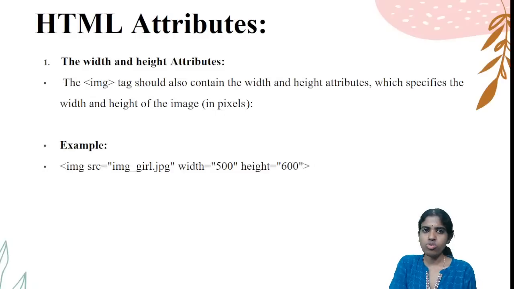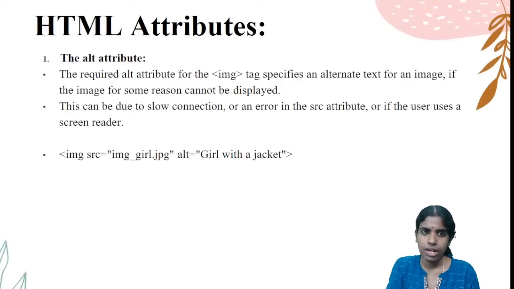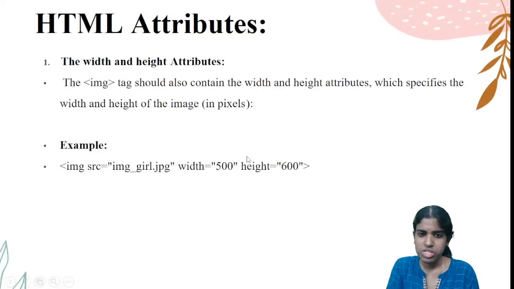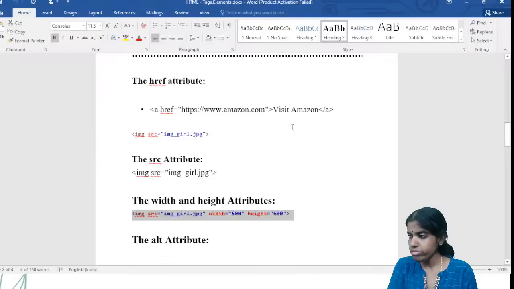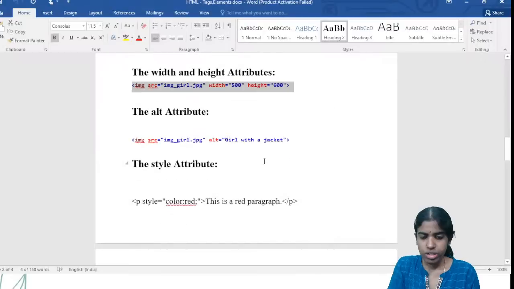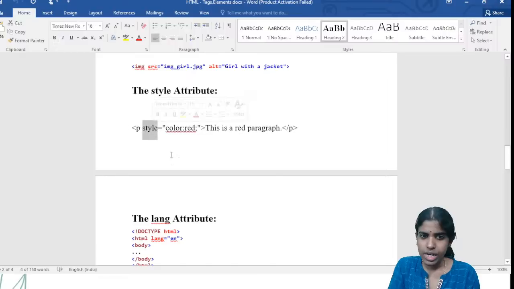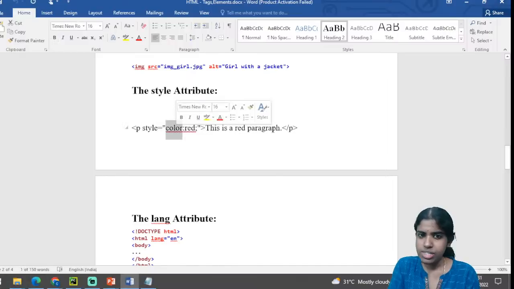All these are the different types of attributes. While specifying the image source, you can specify the width and height of my image, and the alt attribute. And style: if I want to give a style to my paragraph, I can go for the p style. So what is the color? I am going for a start p and end p tag, a close p tag.